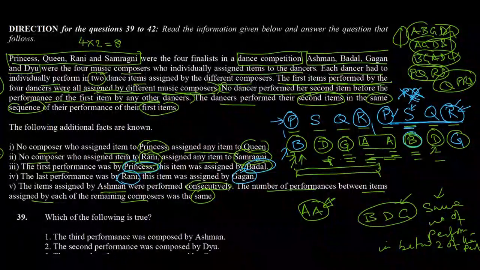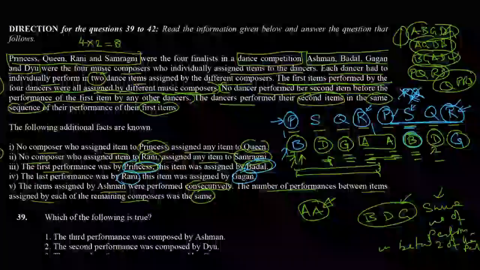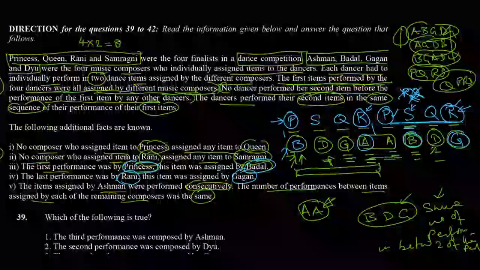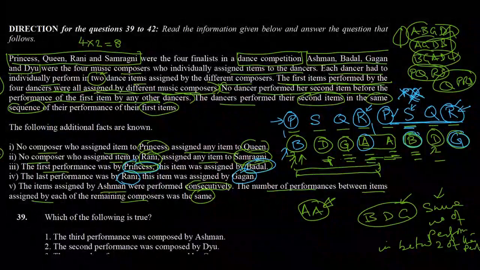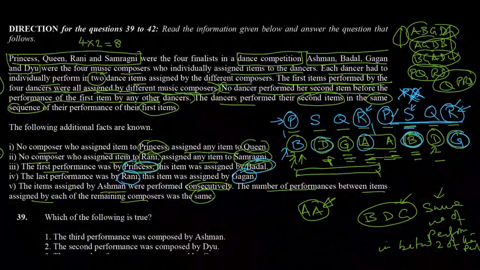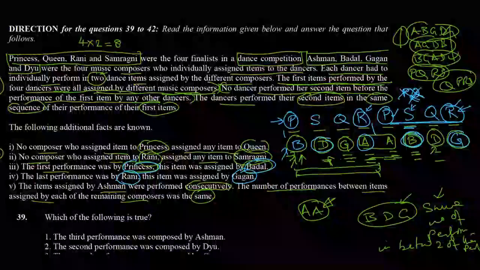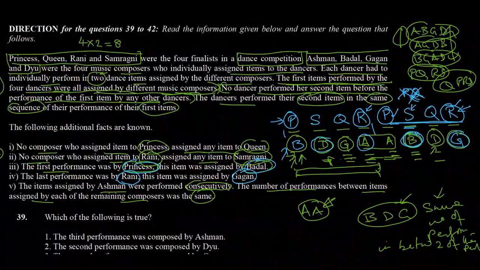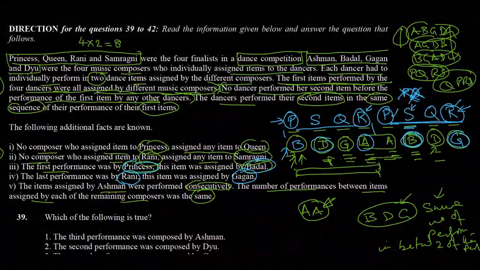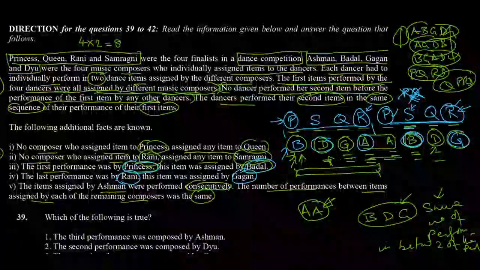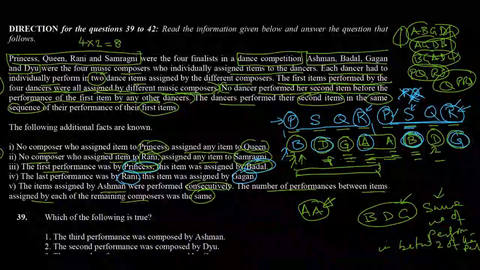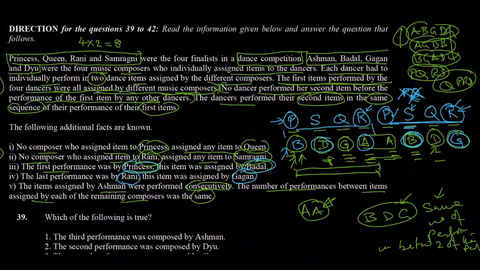In the first round R is getting a performance from A, and in the second round from G, and S is getting a performance from B in the second round and from D in the first round. So R and S have no composer in common, P and Q have no composer in common. The sequence of performance remains the same, PSQR in both the rounds. So we are meeting all the criteria now. This is the sequence in which the performances will happen.